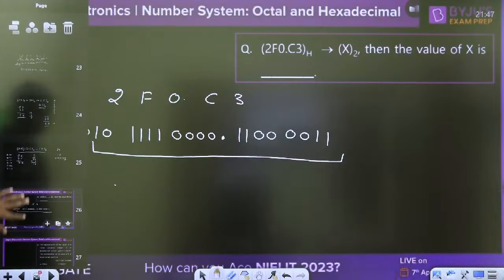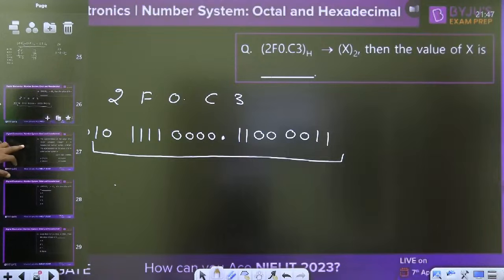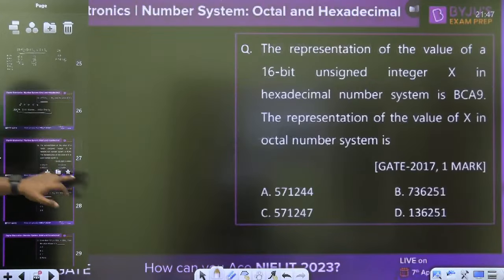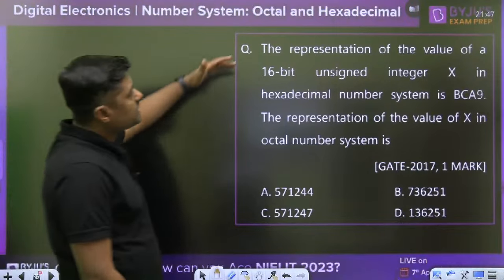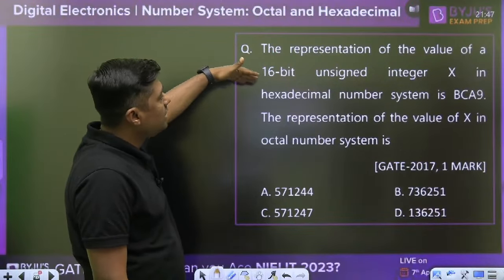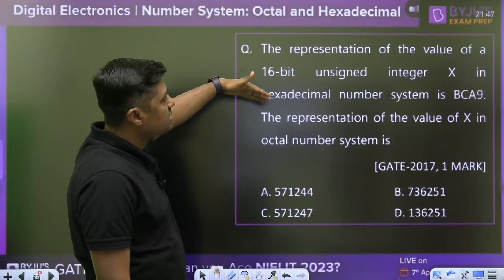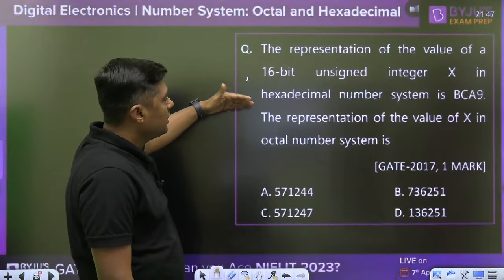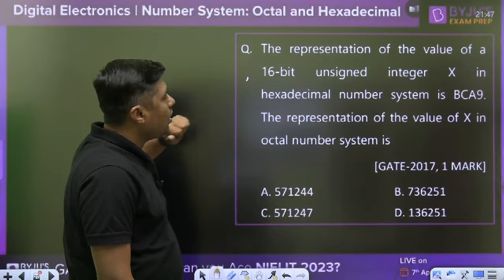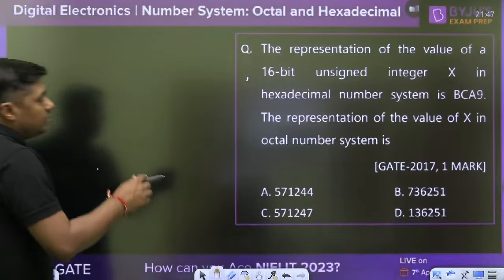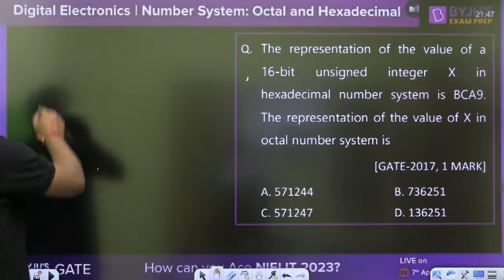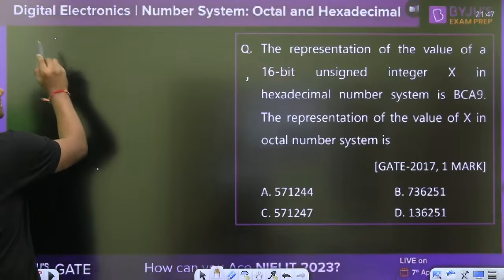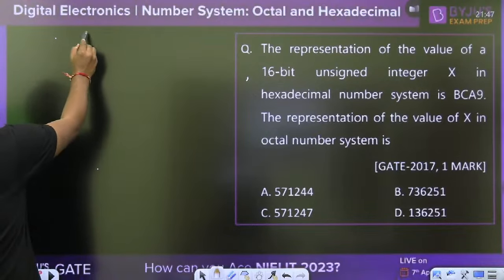Then, take this type of question in the GATE examination, 2017, 1 mark question. The representation of the value of the 16-bit unsigned integer x in hexadecimal number system is BCA9. The representation of the value of x in the octal number is? Tell me which answer is correct. The octal number is BCA9.